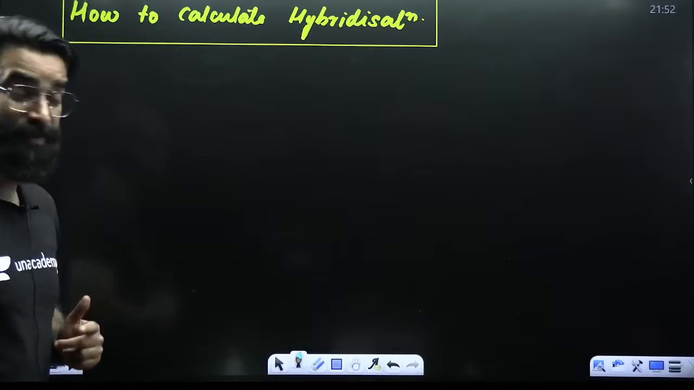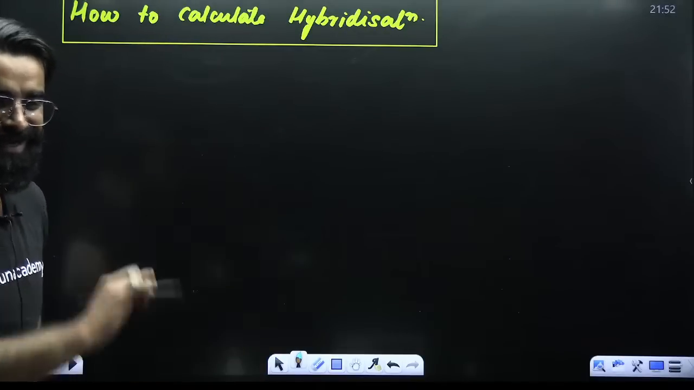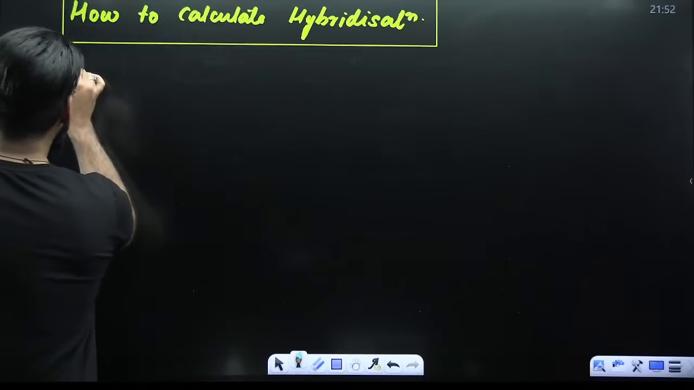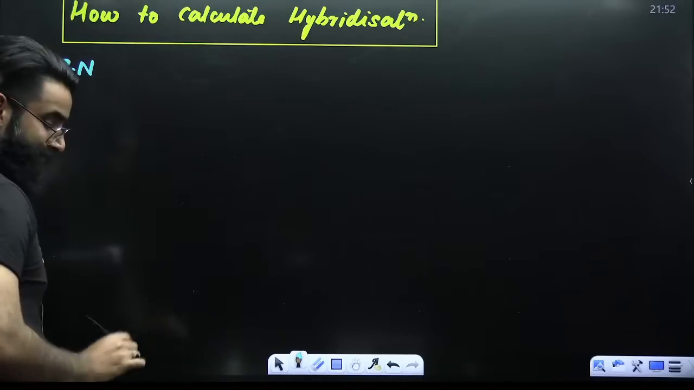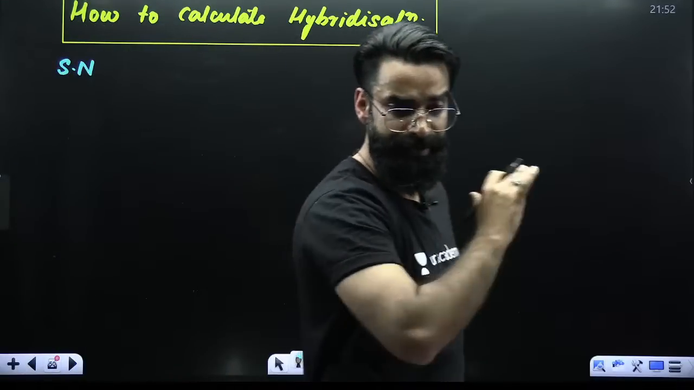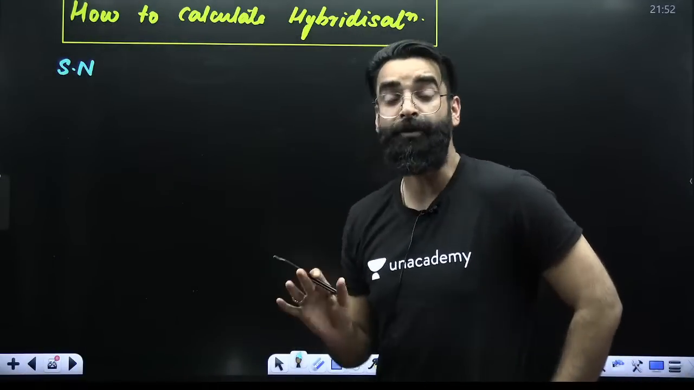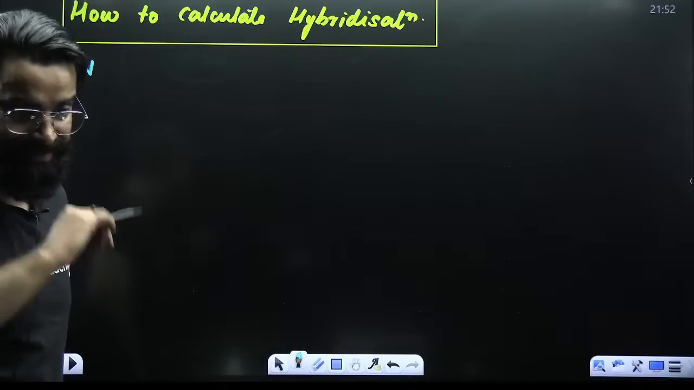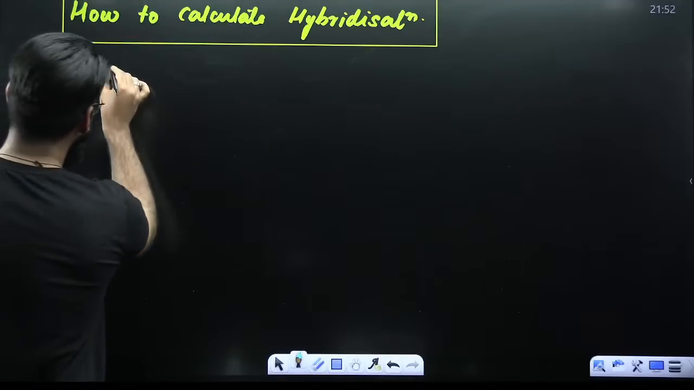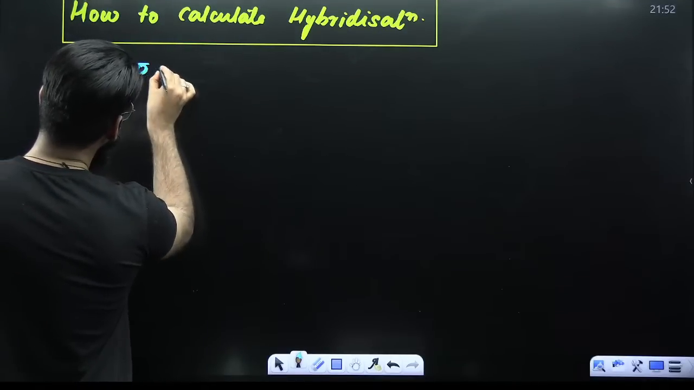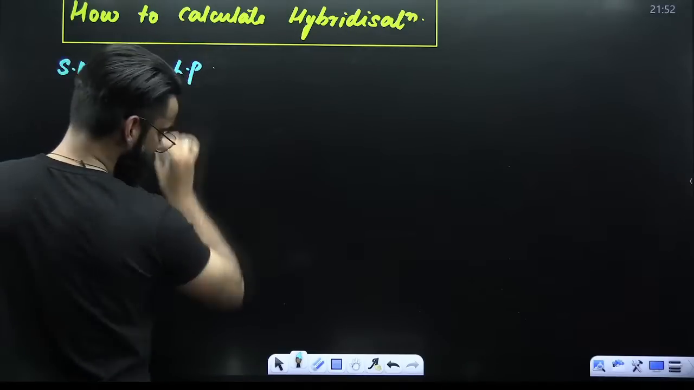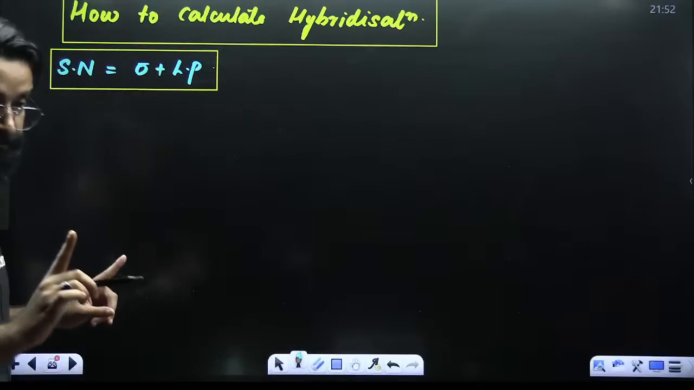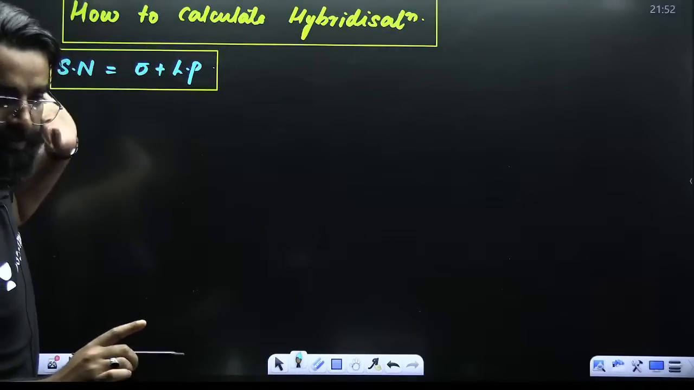Have a look on how to calculate hybridization. All right. So people, first of all, understand and remember what I say. There is a method called steric number method, with the help of which we calculate hybridization of different atoms. And how do we exactly do it? First of all, steric number is defined as sigma plus lone pair.